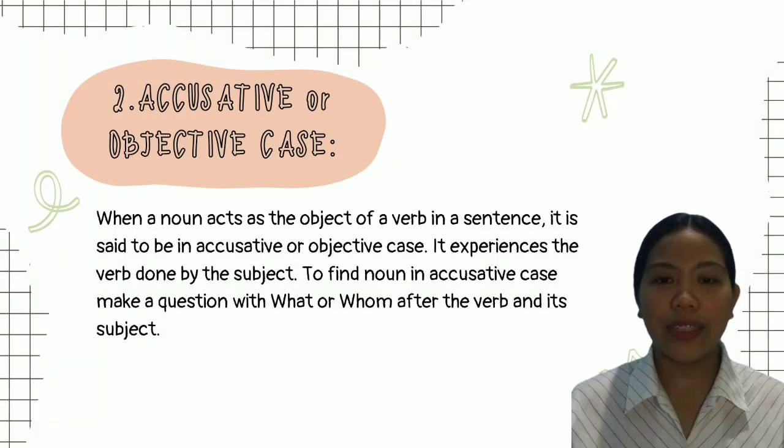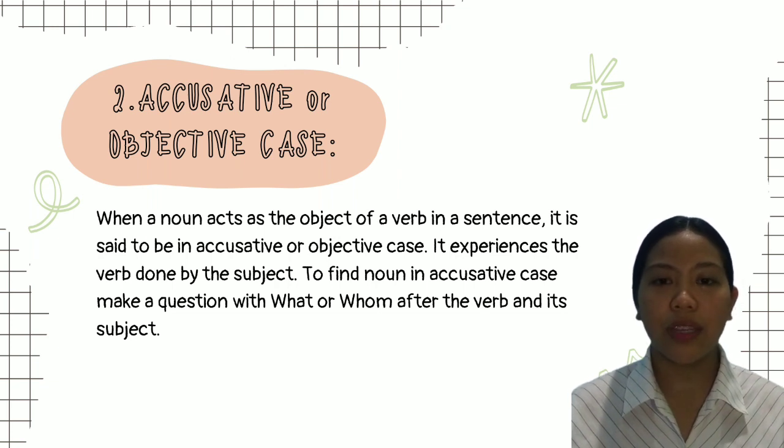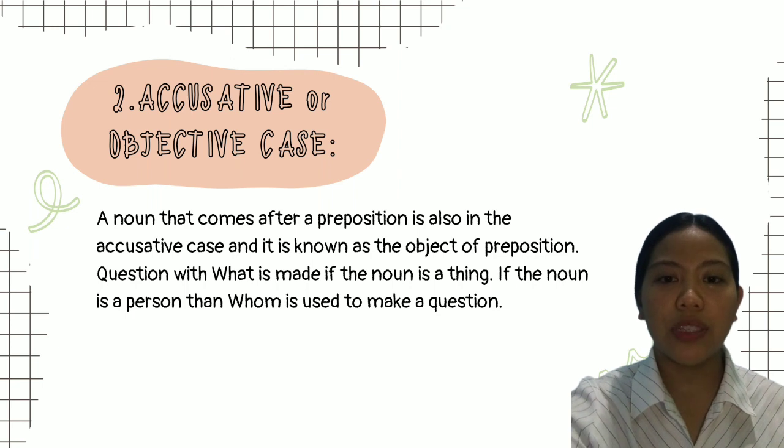Second, we have the accusative or objective case. When a noun acts as the object of a verb in the sentence, it is said to be in the accusative or objective case. It experiences the verb done by the subject. To find a noun in the accusative case, make a question with what or whom after the verb and its subject. A noun that comes after a preposition is also in the accusative and it is known as the object of the preposition.